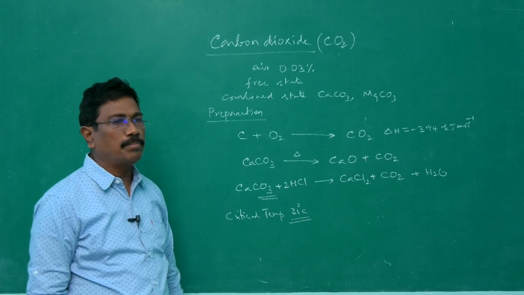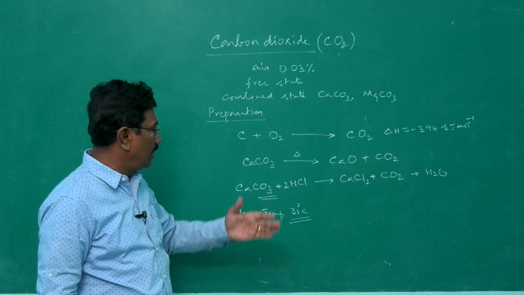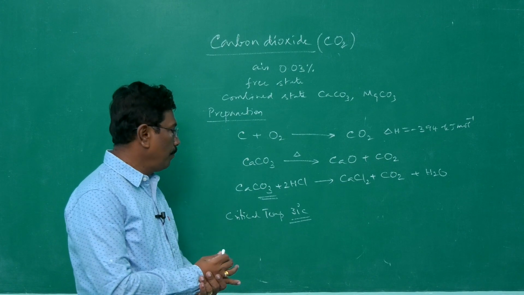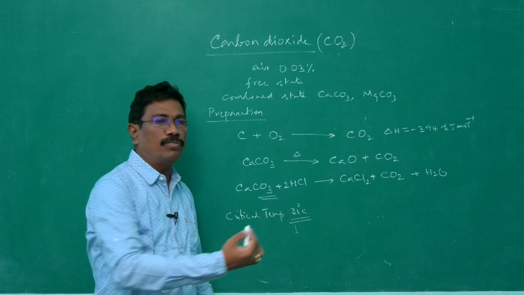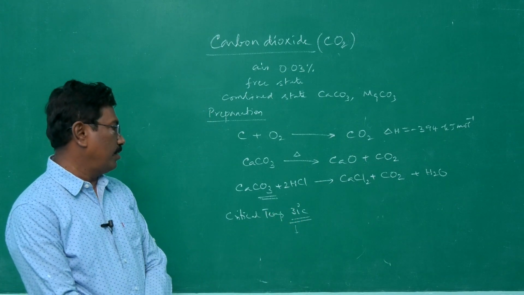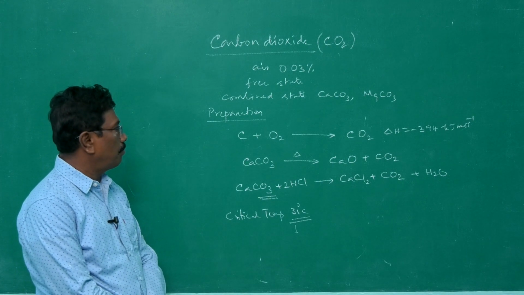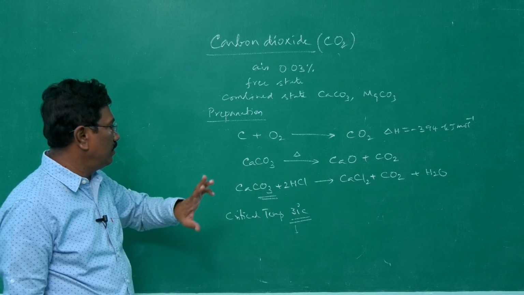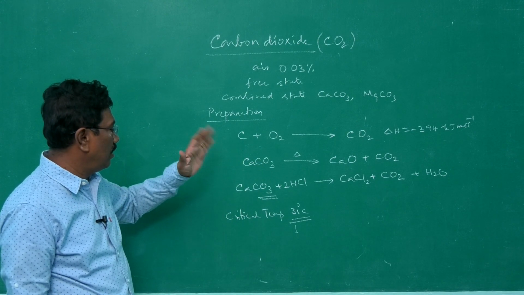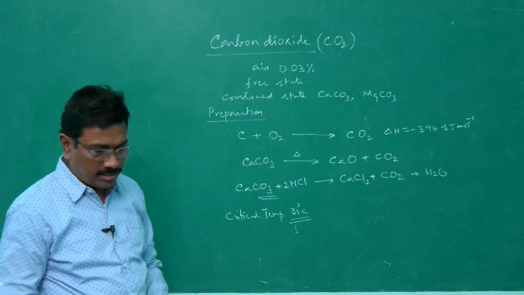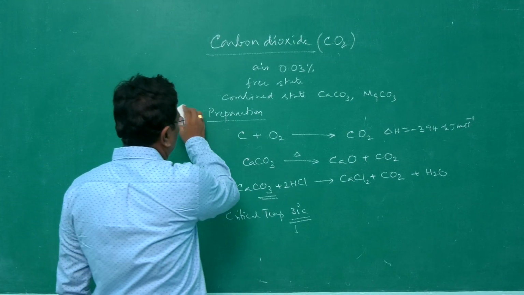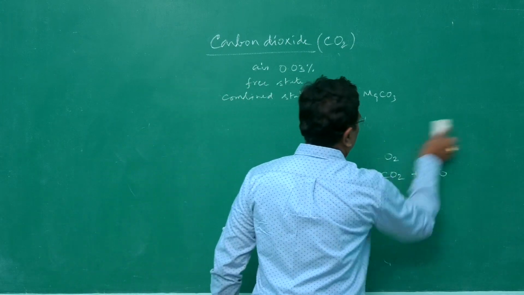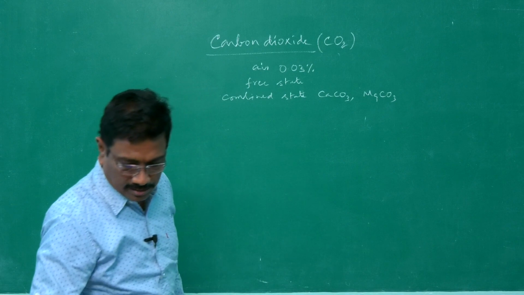What is the meaning of critical temperature? Above this temperature, the gas cannot be liquefied, even by the application of very high pressure. Only below this temperature can it be liquefied. So that is said to be the critical temperature. Now let us go into the chemical properties. Preparation: carbon burning with air, calcination, heating calcium carbonate in the absence of air, or calcium carbonate with dilute acid. And it is colorless, odorless, non-inflammable, heavier than air, critical temperature 31 degrees Celsius.